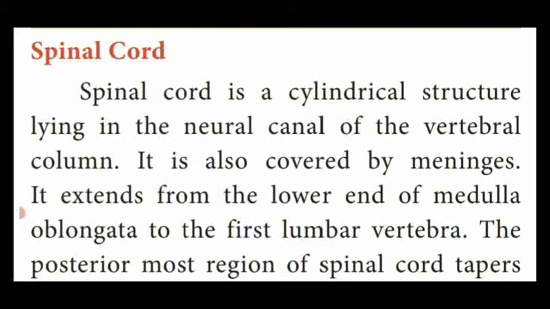The spinal cord extends from the lower end of the medulla oblongata. The elongation of the medulla oblongata is known as the spinal cord, isn't it? It is a basic concept. It extends from the lower region of the medulla oblongata to the first lumbar vertebra.